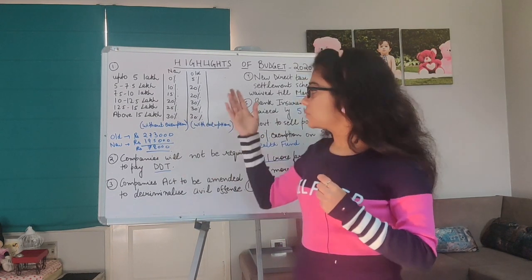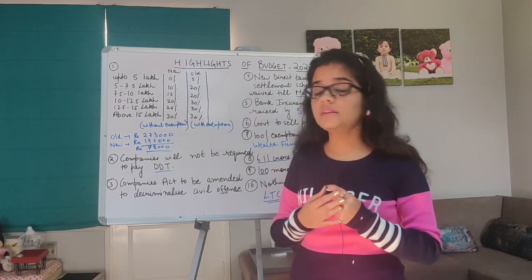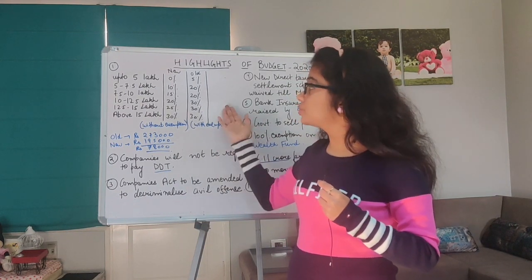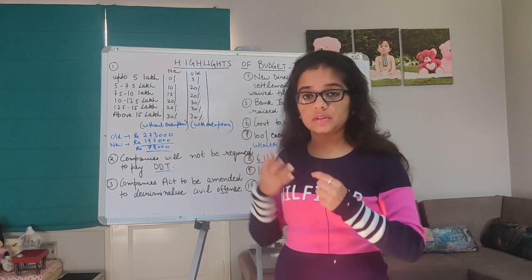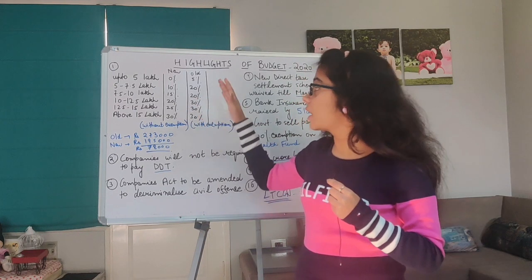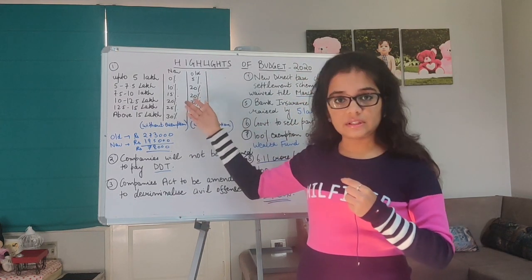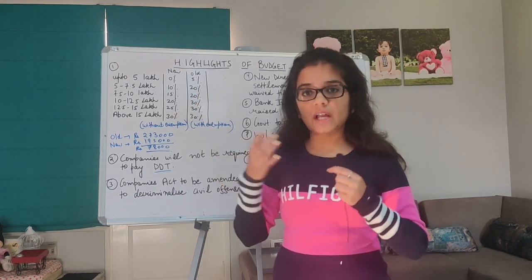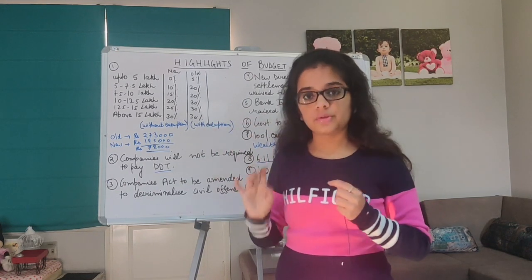But now what the government has said, our finance minister has said that you have a choice, right? You can choose between the new tax slab rate or the old one. You can choose between the two. Now the condition is this: if you are choosing the old tax slab rates, then you can take advantage of the deductions and exemptions that you used to get, you can carry on with those, right?